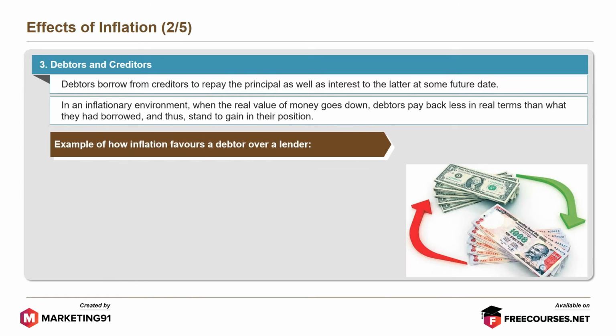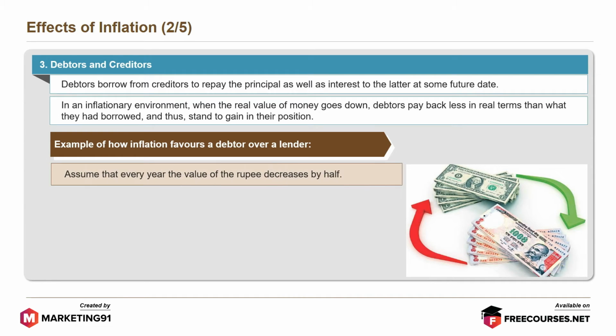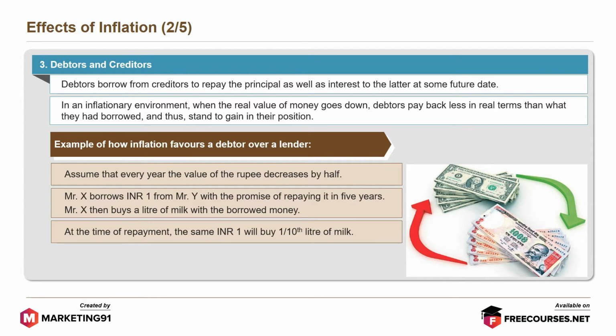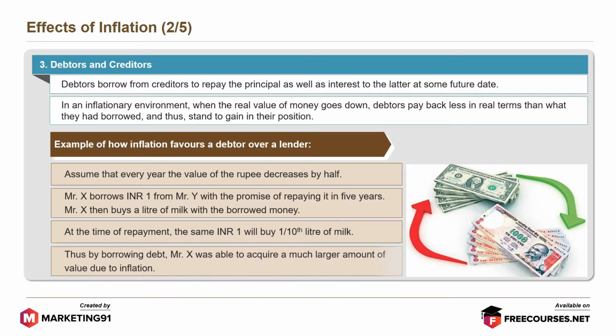Let's look at an example of how inflation favors a debtor over a lender. Assume that every year the value of the rupee decreases by half. Mr. X borrows rupee 1 from Mr. Y with the promise of repaying it in 5 years. Mr. X then buys a liter of milk with the borrowed money. At the time of repayment, the same rupee 1 will buy 1/10 liter of milk. Thus, by borrowing debt, Mr. X was able to acquire a much larger amount of value due to inflation.